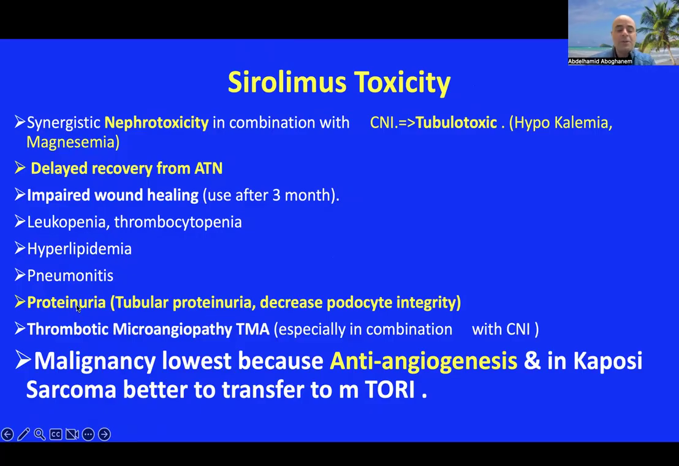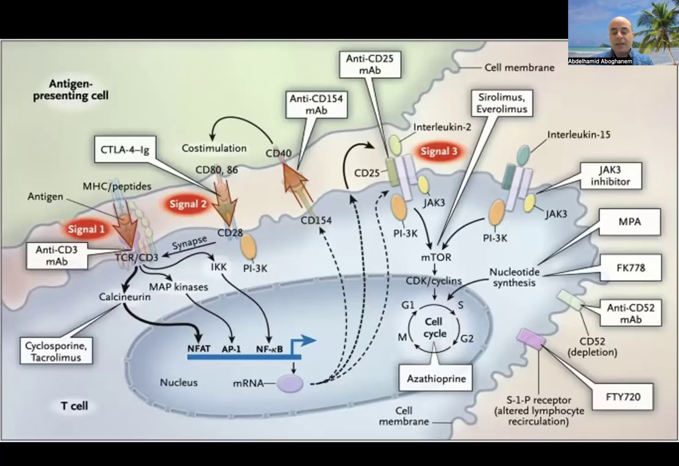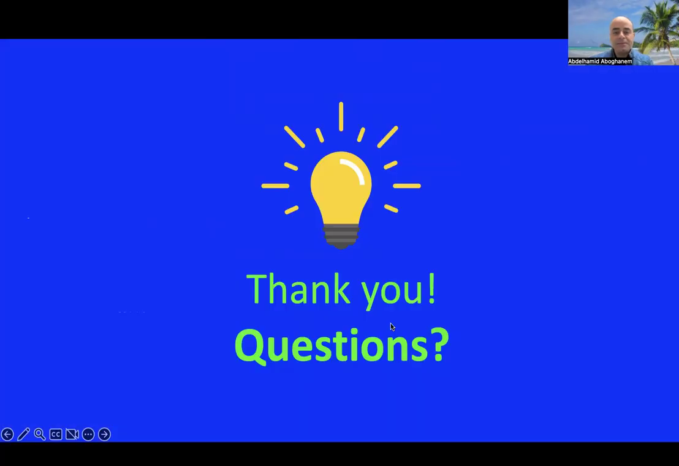And if your patient has more than half a gram a day, better to avoid sirolimus conversion. TMA, especially in combination with CNI. Malignancy: we are using it in malignancy patients, we are transferring our patients from CNI to mTOR inhibitors, because of the anti-angiogenesis effect, especially in Kaposi sarcoma; better to transfer to this medication. This diagram is just to remind you of the mechanism of action of mTOR and cell cycle arrest.